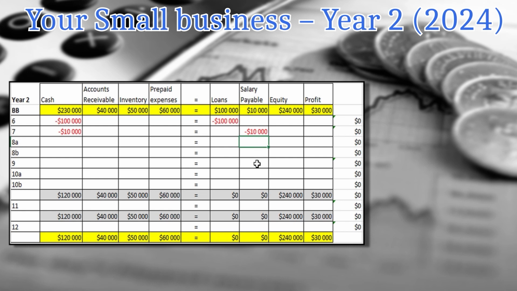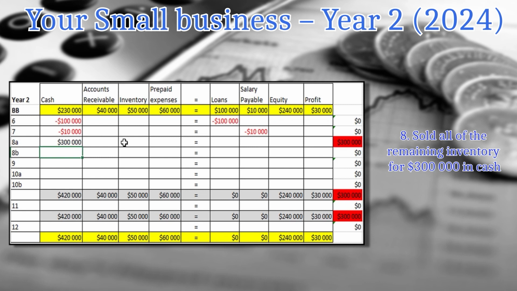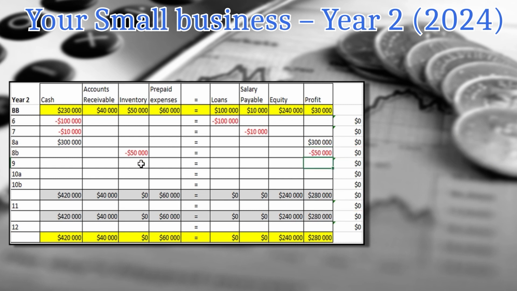The next operation is that we sold all of our remaining inventory. We've got $300,000 in cash. That is our profit, as you remember. And of course we have to get rid of our inventory. We sold all of our inventory, so it is reduced to zero. And this is going to be our negative profit. This is going to be our cost.